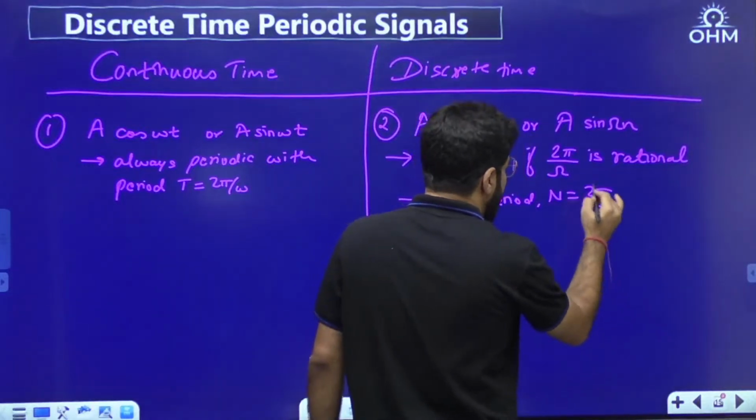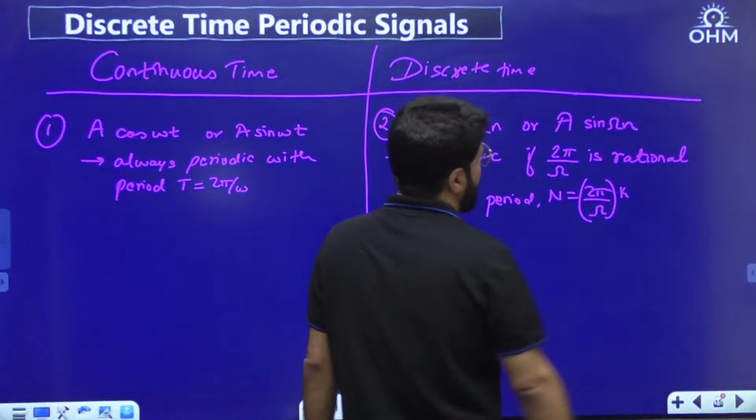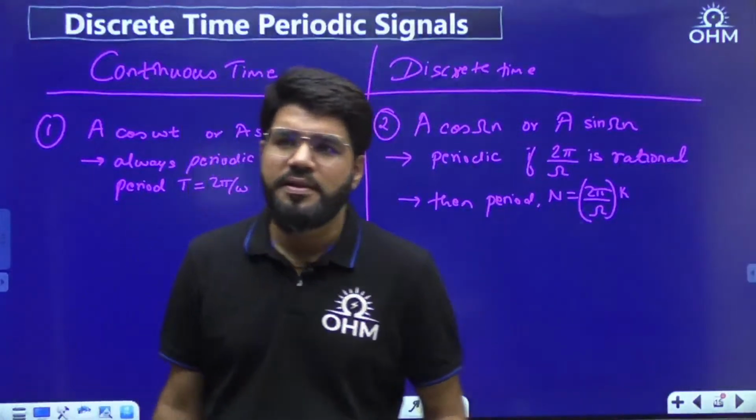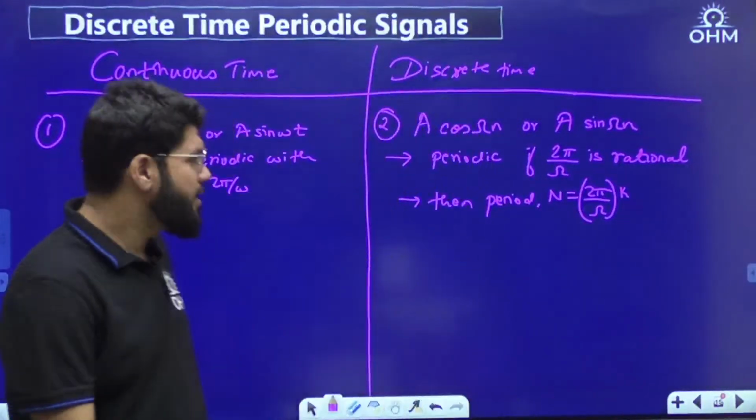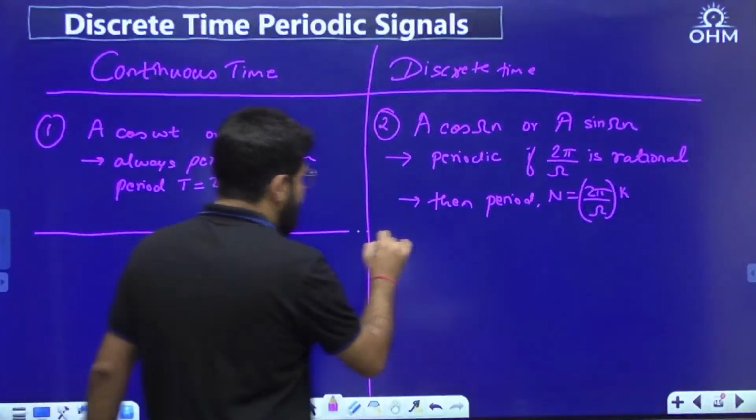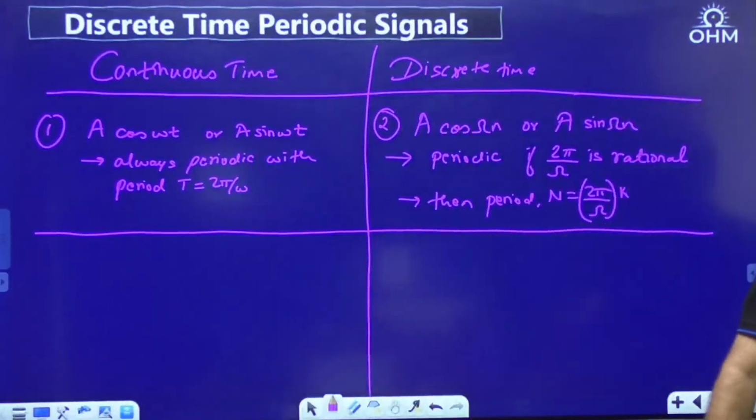And if it is periodic, then the period is given by 2 pi by omega into k, where k is the smallest integer to make the time period an integral value. Okay, done. This is one of the differences.